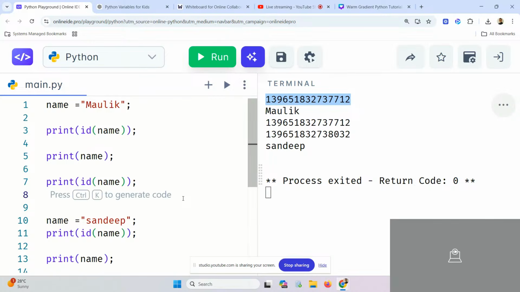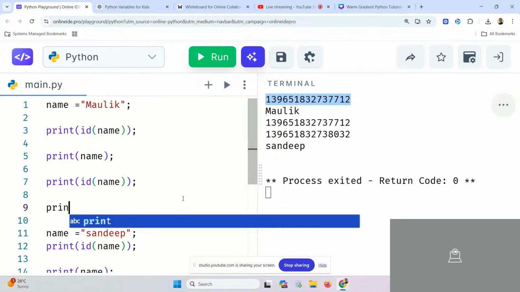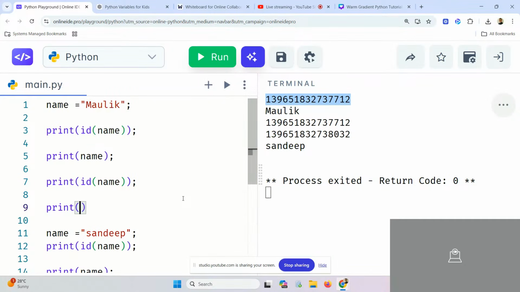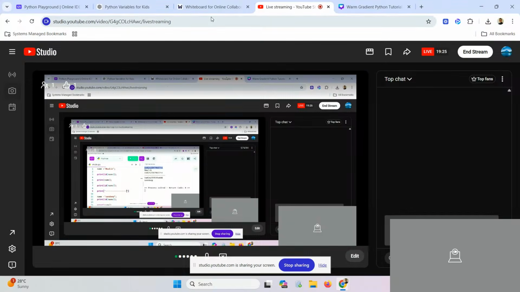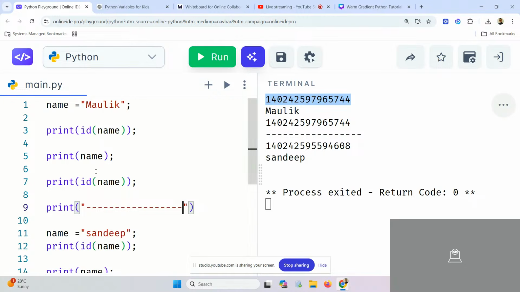Maulik, yes or no? Please tell me if you're not understanding. I will explain to you. This is very important to understand this concept. I will repeat. Krishna, I think you also don't need this concept. You are learning this first time. That's what I'm saying. Be with me. You will learn so many things. Okay. All right.